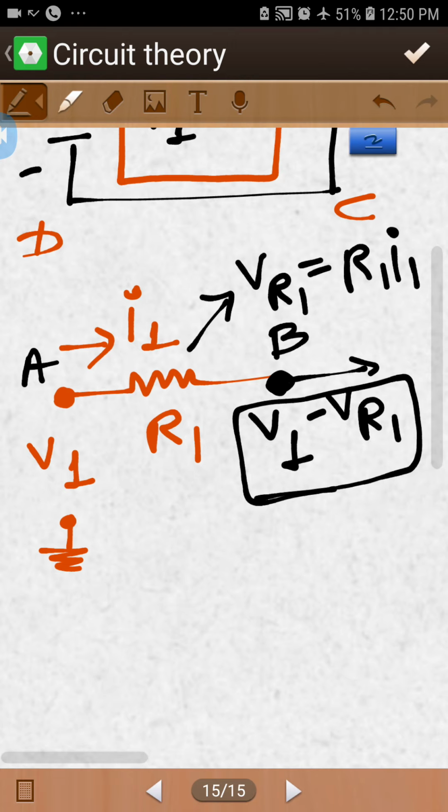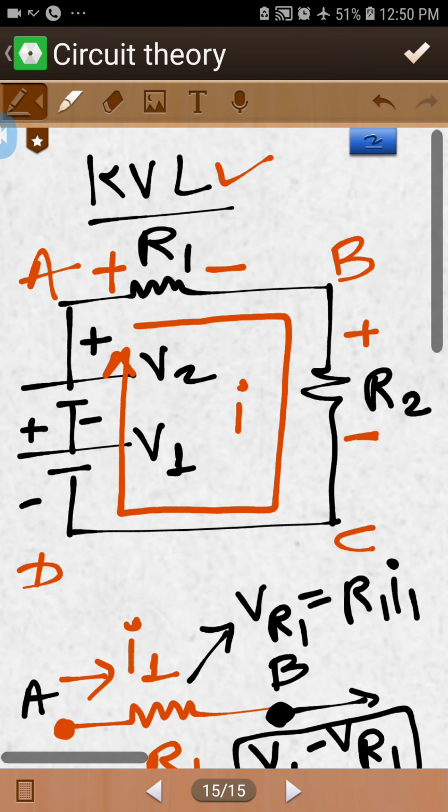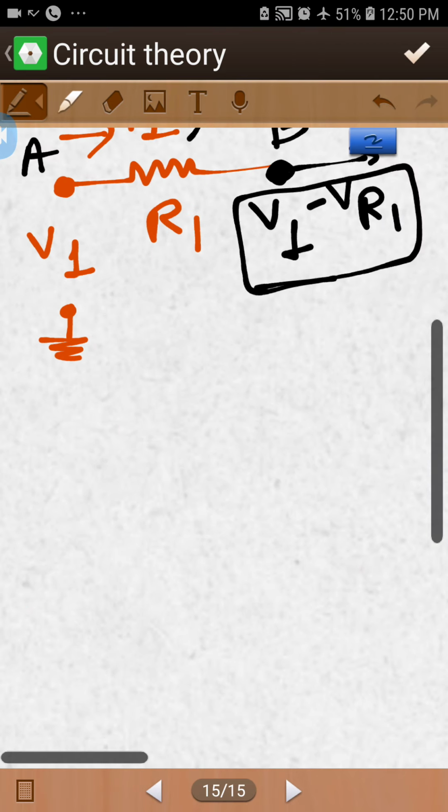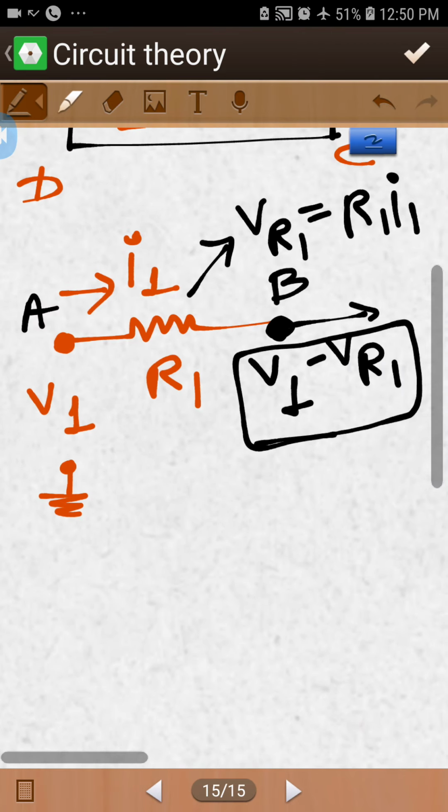That's why we apply a positive sign where the current enters and a negative sign at the ending point, because there is a loss.